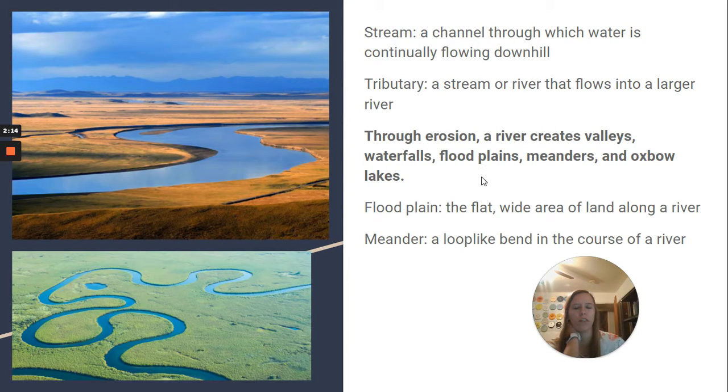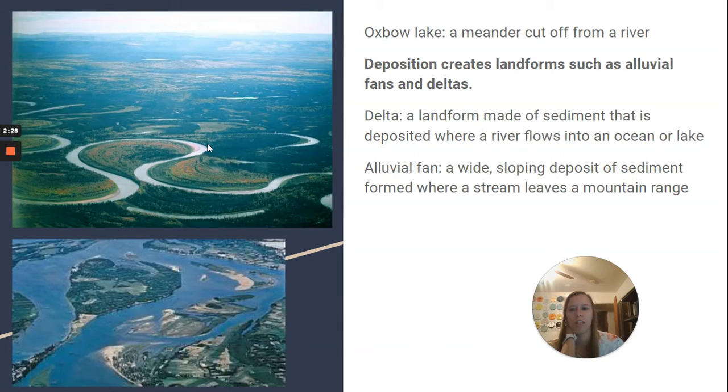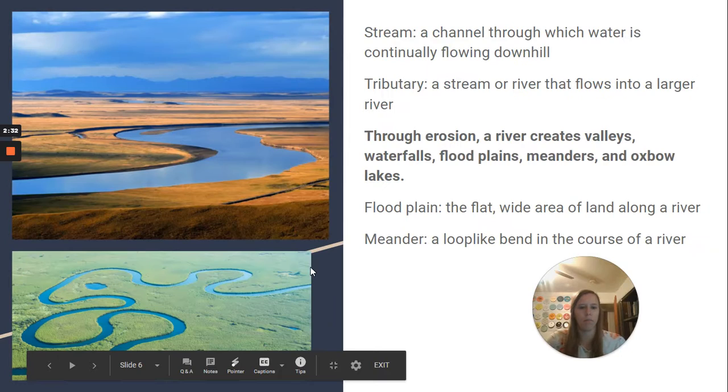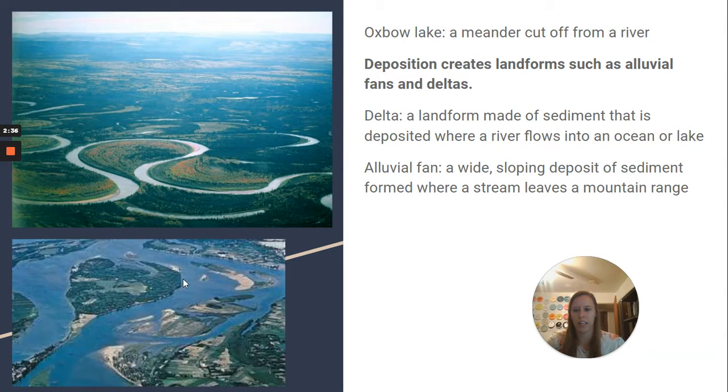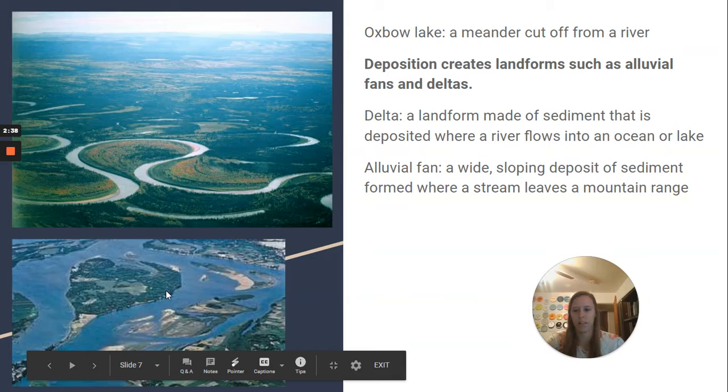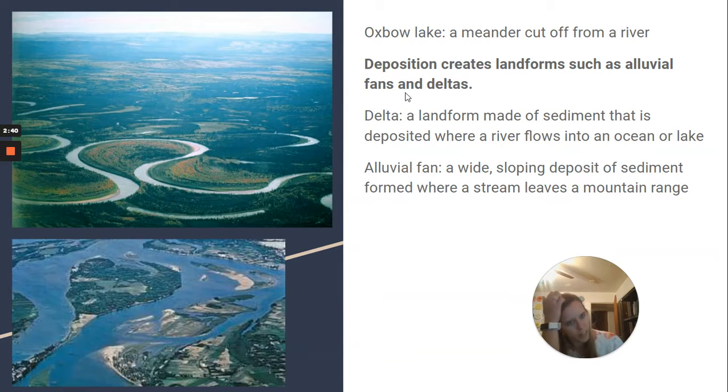Through erosion, a river creates valleys, waterfalls, floodplains, meanders, and oxbow lakes. Floodplain is the flat, wide area of land along a river. Meander is a loop-like bend in the course of a river. So in here you have the, that would be the oxbow lake. And then here is a delta, I believe. So oxbow lake is a meander cut off from a river.